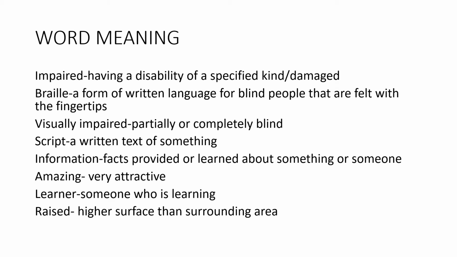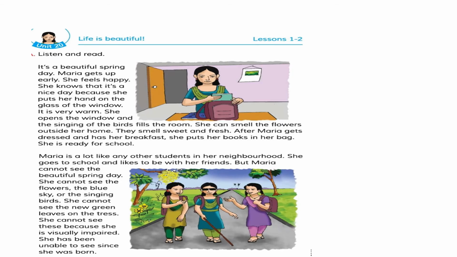So students, we are learning the lesson about a blind girl. So look, the lesson's name is Life is Beautiful. It's a beautiful spring day. So it is spring season and the day is very beautiful.